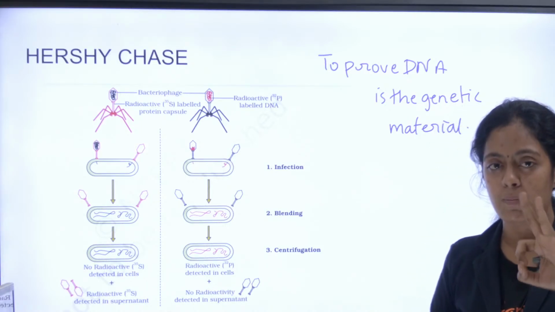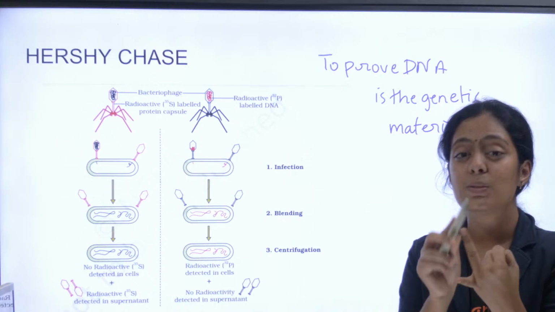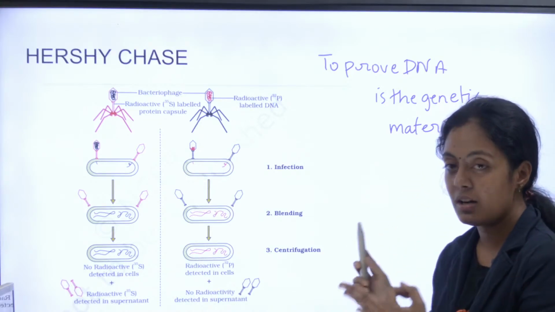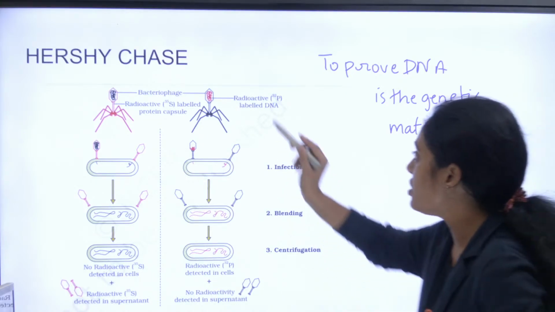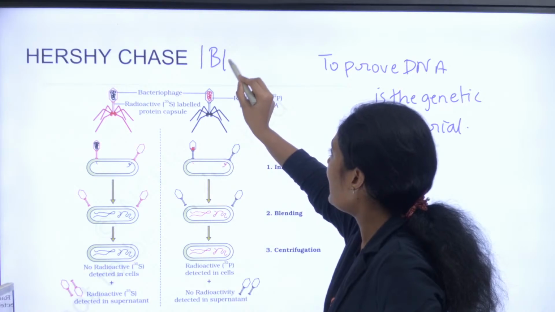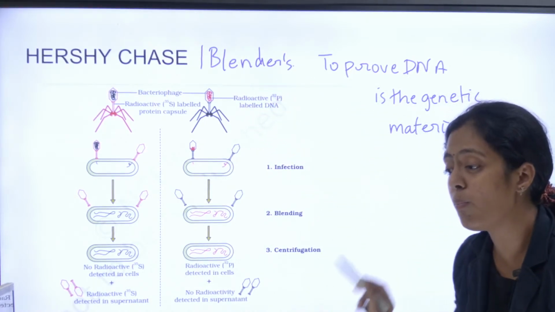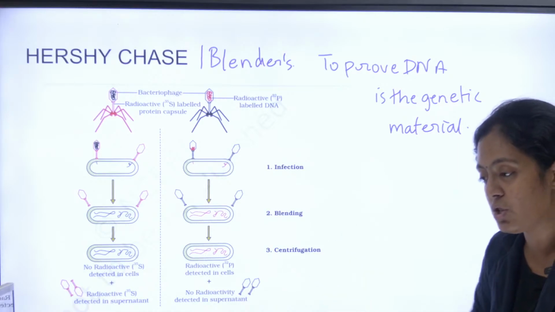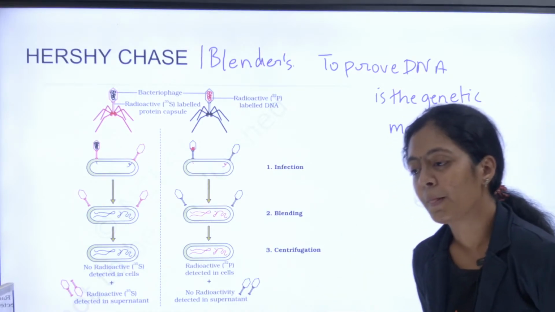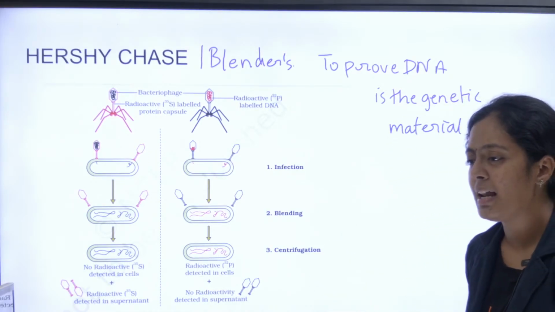உங்க டெக்ஸ்ட் புக்ல 3 எக்ஸ்பெரிமெண்ட் இருக்கு: Griffith experiment, Avery experiment and your Hershey-Chase experiment. இந்த Hershey-Chase experiment நம்ம blender experiment னு சொல்றோம். So இதையும் மார்க் பண்ணிக்கோங்க. இது ரொம்ப முக்கியமான ஒரு விஷயம். Okay, can we continue?